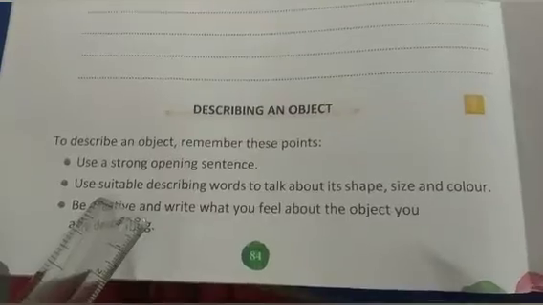Next one is describing an object. To describe an object, remember these points. Number 1, use a strong opening sentence. Use suitable describing words to talk about its shape, size and color. Be creative and write what you feel about the object you are describing.